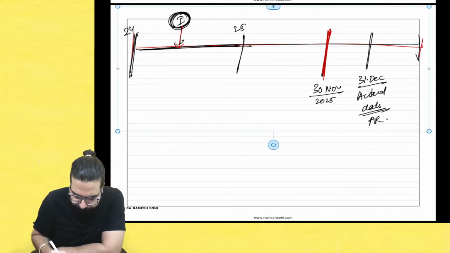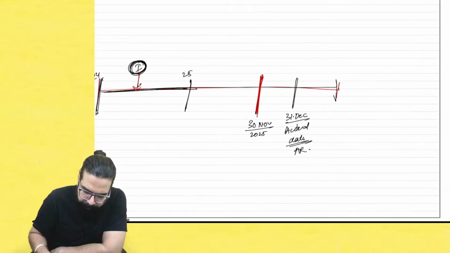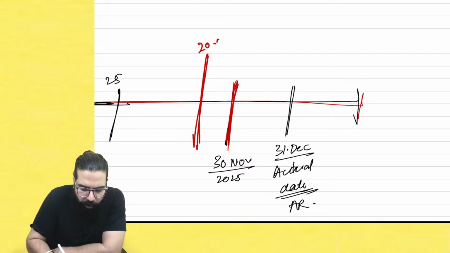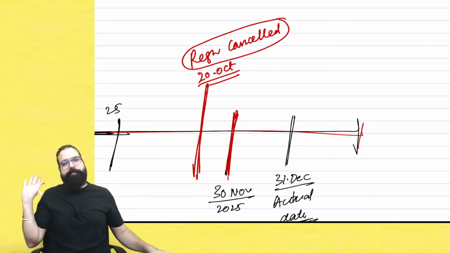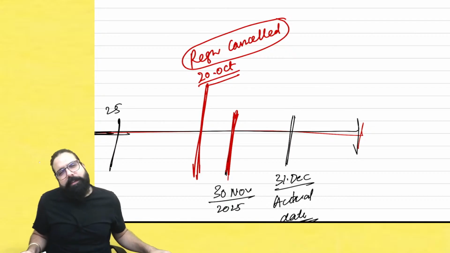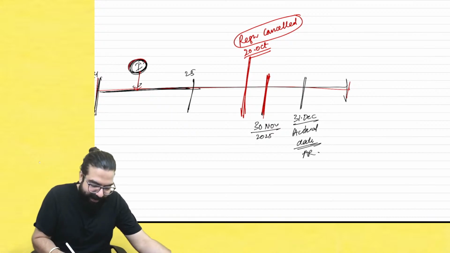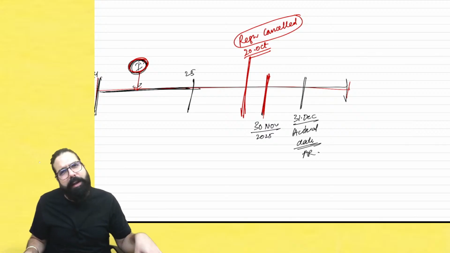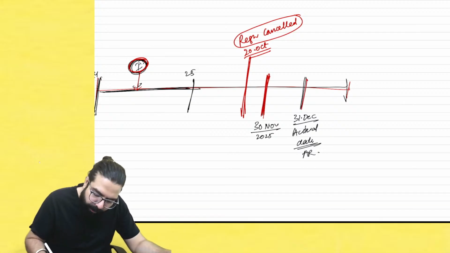You know what happened now? Before 30th November, for example, on 20th October, registration cancelled. They cancelled my registration. Sir, how do I take the invoice credit? Baba, if the invoice is there, you should take the credit in the same month. If you do not take it in the same month, take it in the next month. If you do not take it in the next month, take it in the next to next month. But the maximum time limit is 30th November or the annual return's actual date, whichever is earlier.